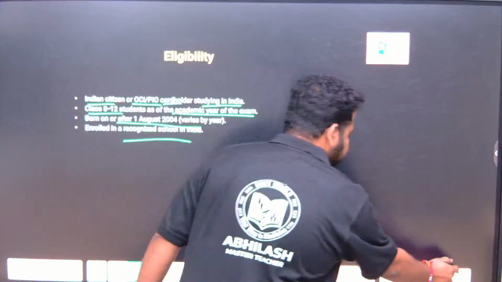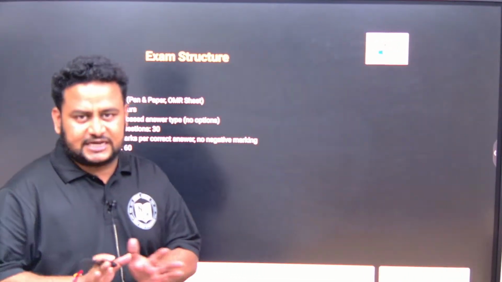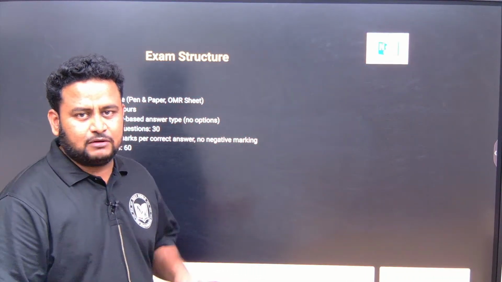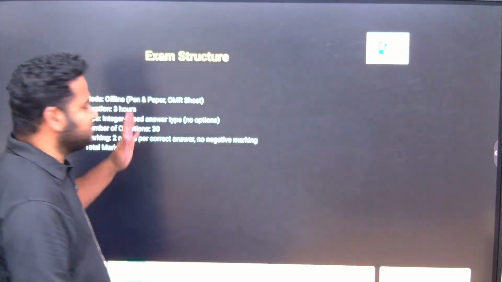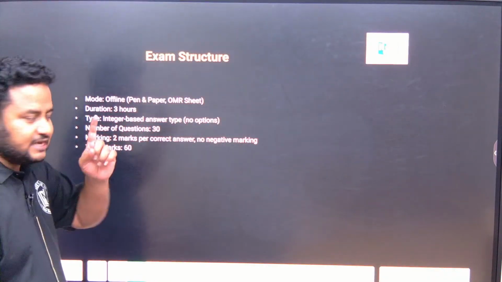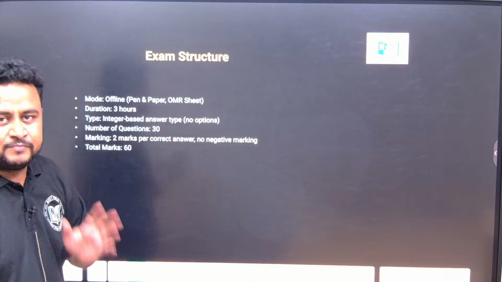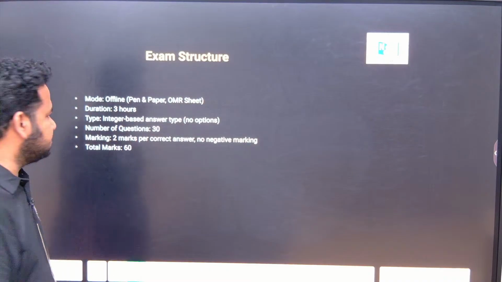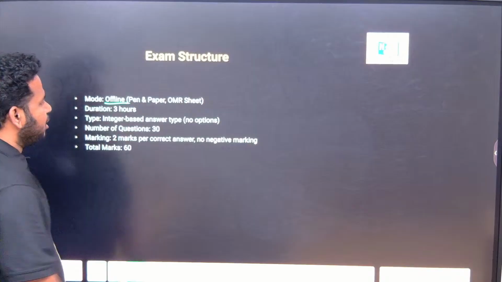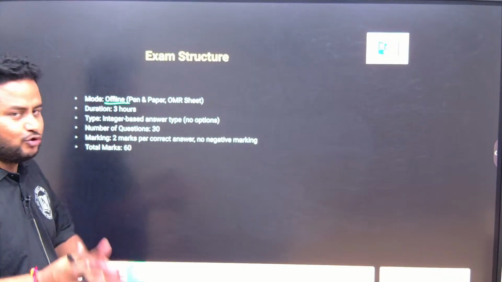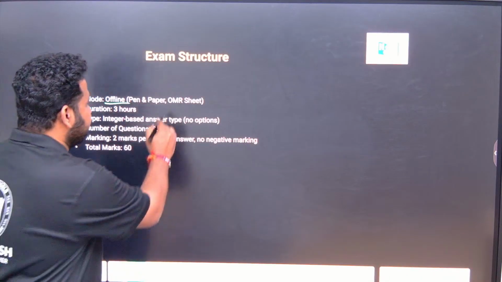Till now, what did we study? We understood what IOQM is, what the various stages are, and who is eligible. Now let us see the exam structure. Here I am mainly talking about IOQM, the Indian Olympiad Qualifier in Maths. The mode is offline, that is pen and paper. You will be given a question paper and an OMR sheet, and the duration will be 3 hours.